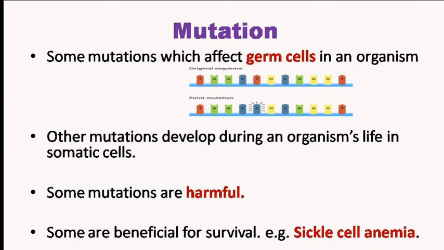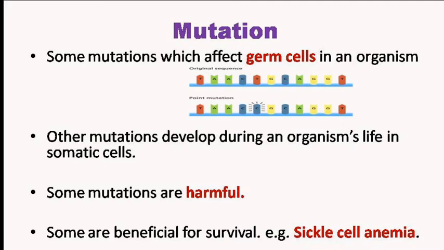For example, sickle cell anemia. Sickle cell anemia is a blood disorder which is inherited. In this case, the RBCs become sickle shaped due to the mutation in the beta chain of hemoglobin, where glutamic acid is replaced by the amino acid valine.